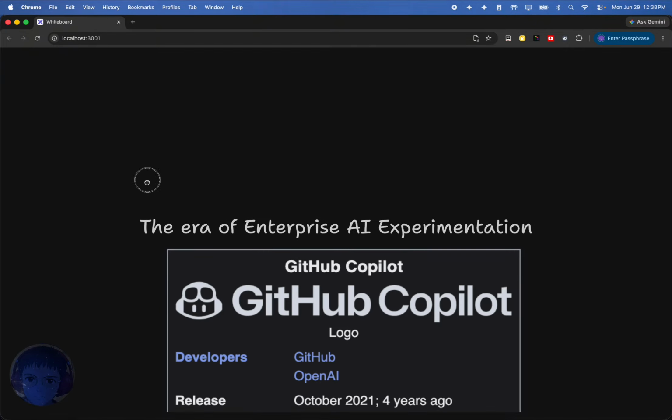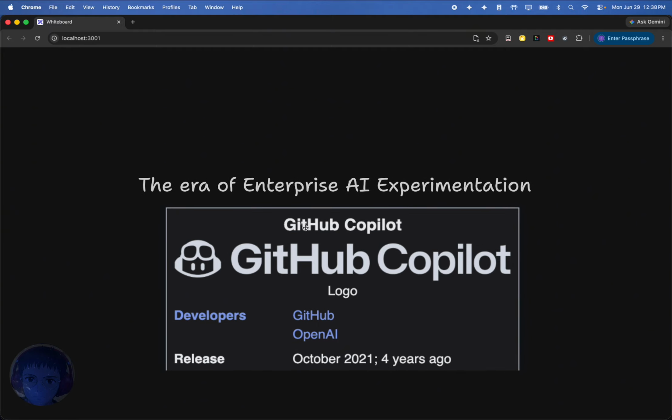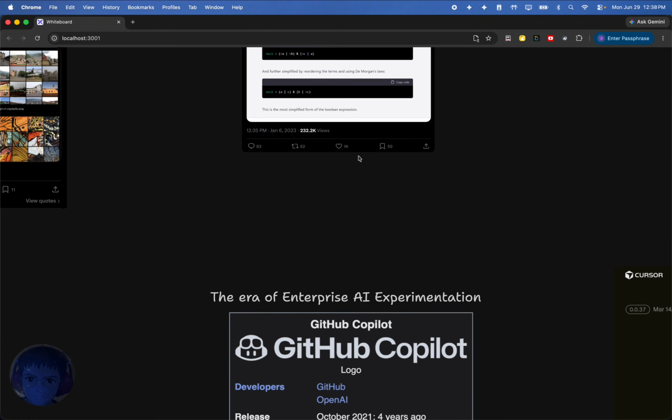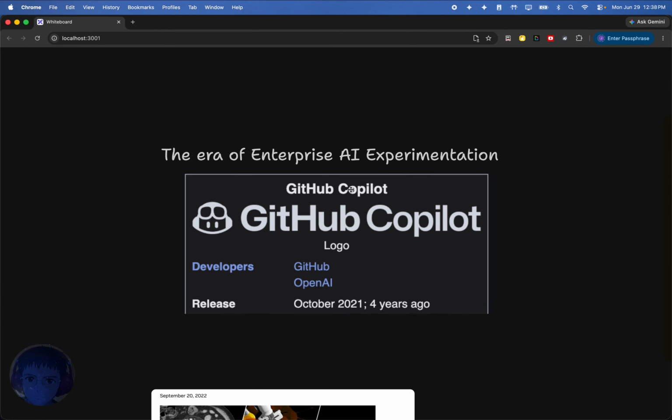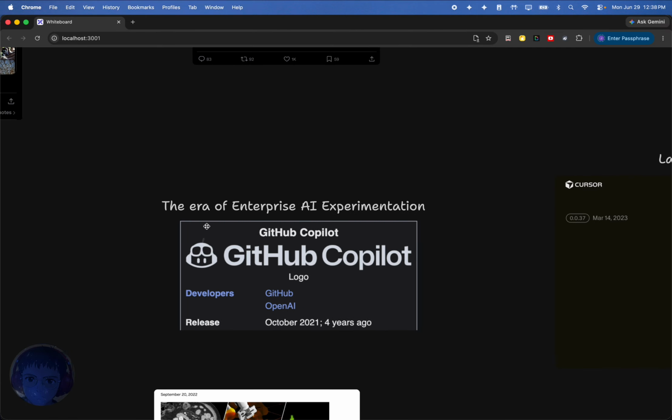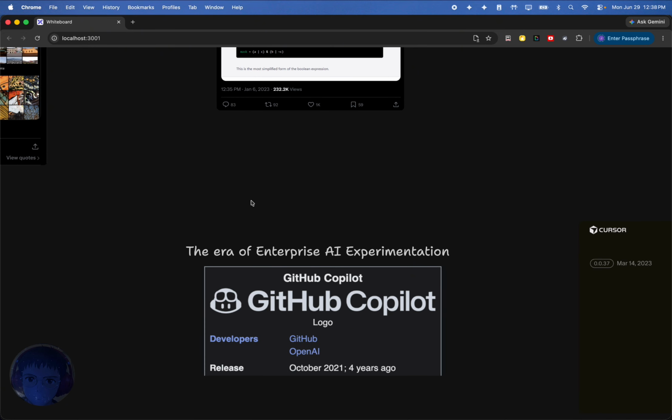And if we go a little bit deeper, we'll see that this is also the year of GitHub Copilot. Now I see the release here is October 2021. I believe, and I could be wrong, but I believe it really didn't take off until 2022, which is why I have it under 2022. I think they had some beta testing in 2021. And so anyway, ignoring that portion of it, really this is when GitHub Copilot started to become a real thing.